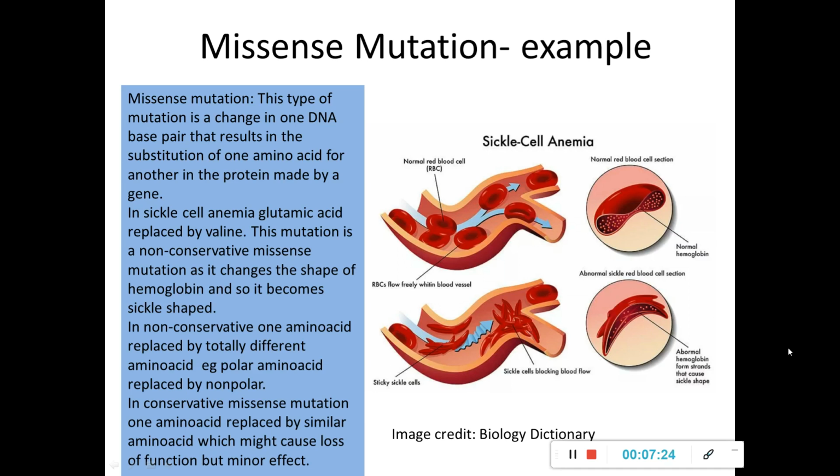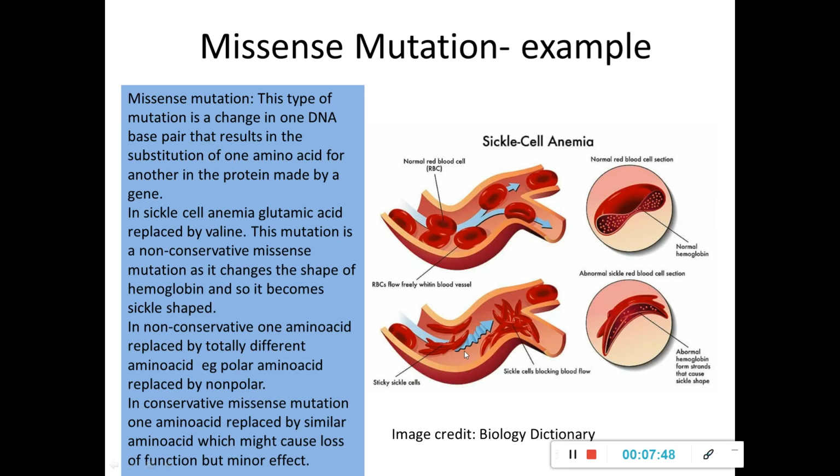So this is mainly due to an abnormal hemoglobin which has been formed, resulting in the sickle shape, and it is mainly because of a missense mutation where glutamic acid of hemoglobin has been replaced by valine. And in this case, it is a non-conservative missense mutation because a totally different amino acid has been replaced here.